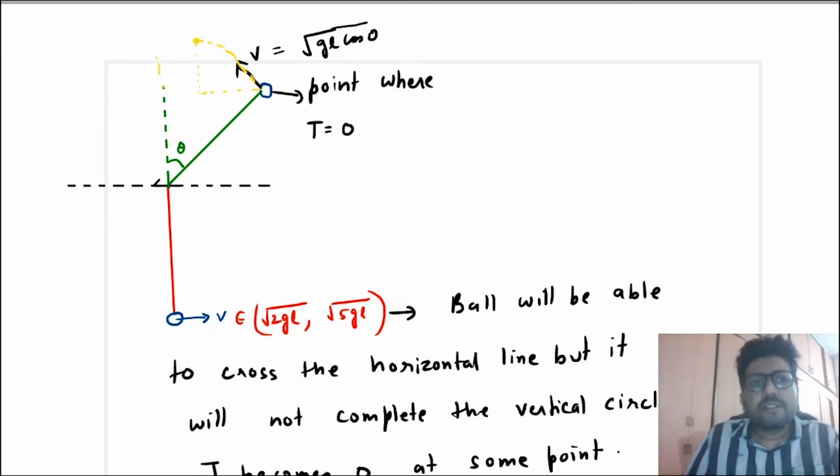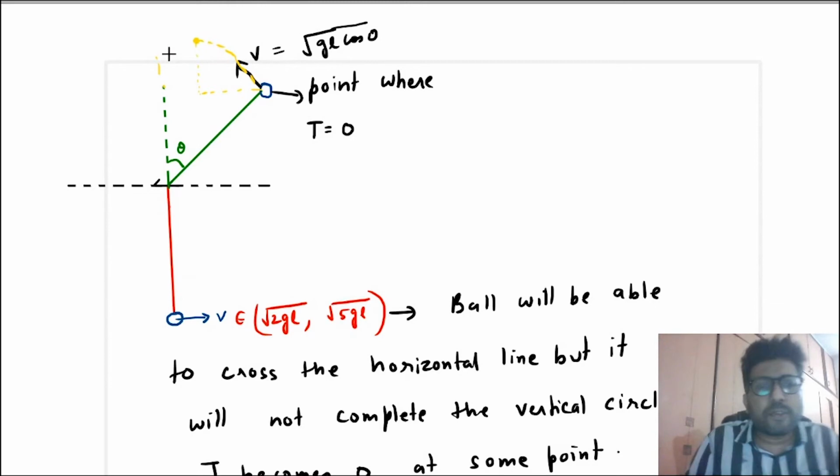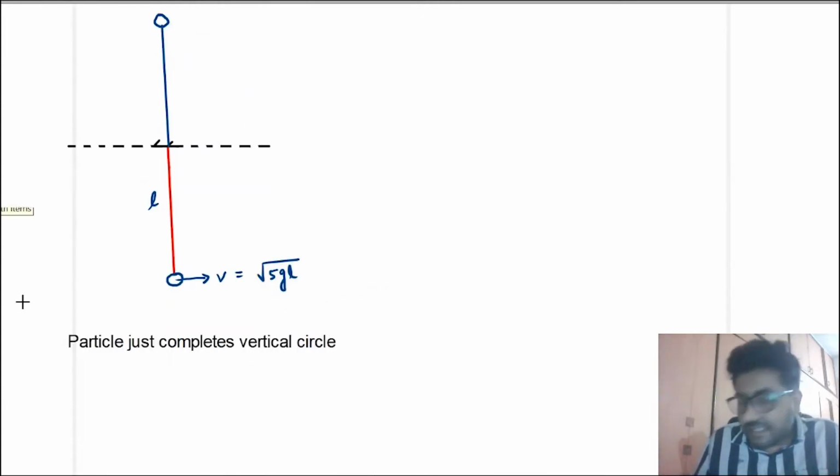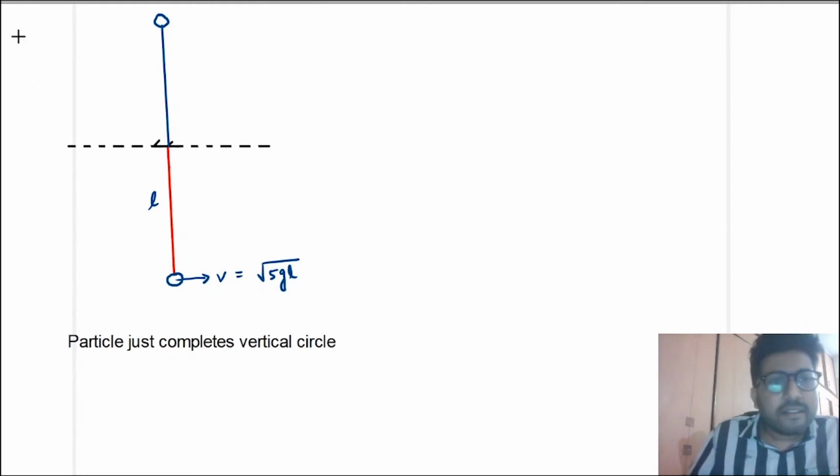Okay, so the ball will perform a projectile motion after the point when tension becomes zero, because when tension becomes zero the speed does not become zero, there is some speed. Tension becomes zero first above the horizontal line. Below the horizontal line velocity becomes zero at some point if the speed is not sufficient, but tension cannot become zero. Now let us discuss the case when speed is exactly equal to root 5 GL.